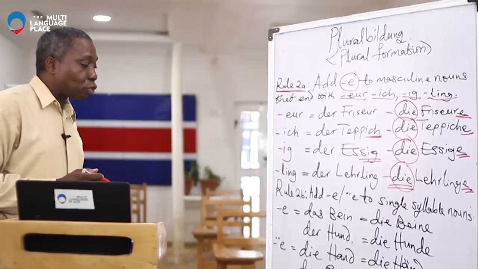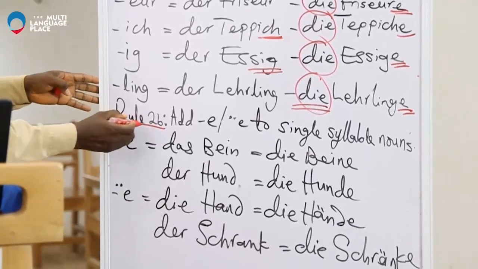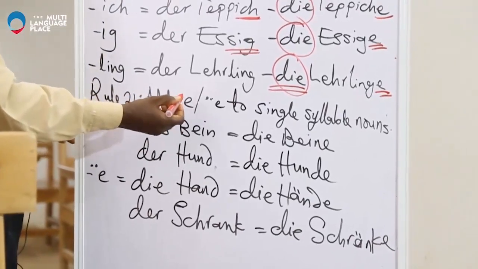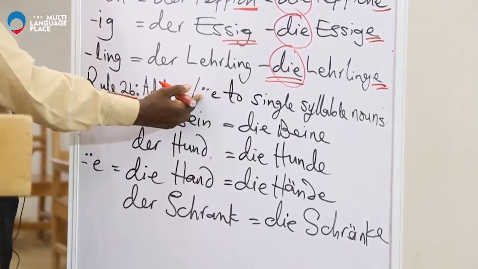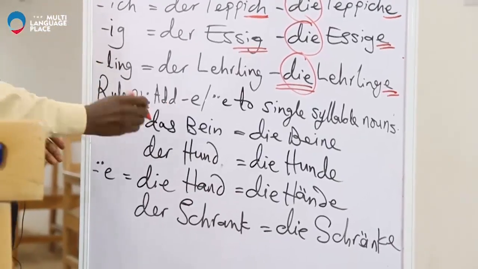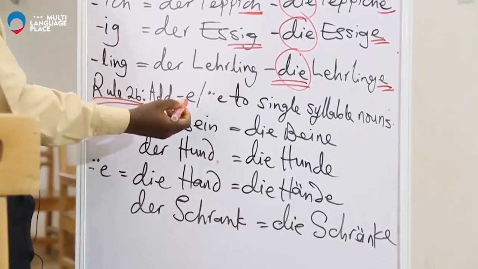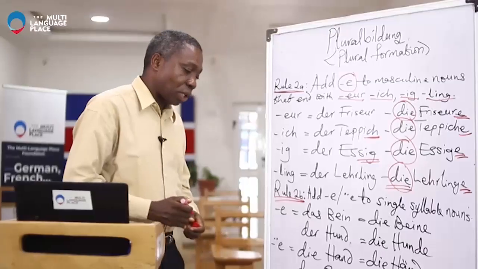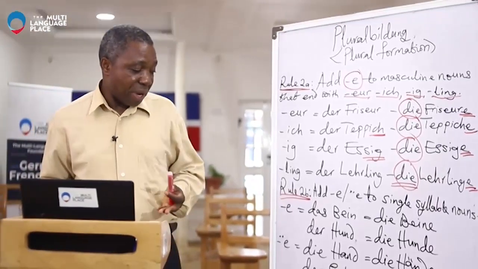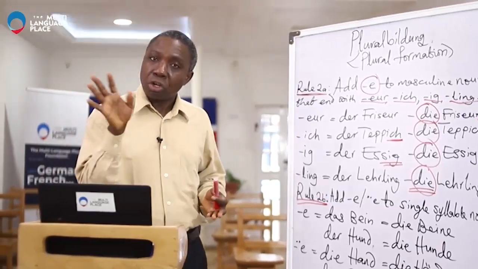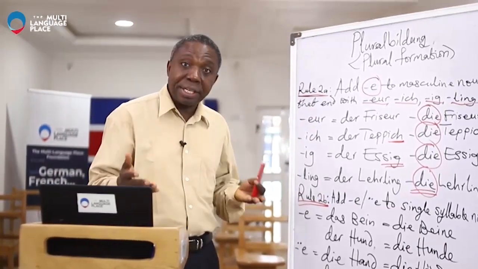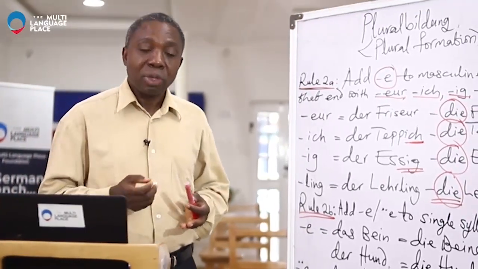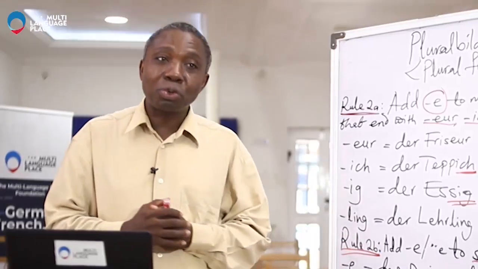Okay, that takes us to Rule 2b. What is Rule 2b? Add an umlaut, the two dots, as we call it in German. Umlaut, you add umlaut and A to single syllable nouns. Actually, that one is very interesting because it cuts across the three genders. A noun may be masculine or feminine or neuter.